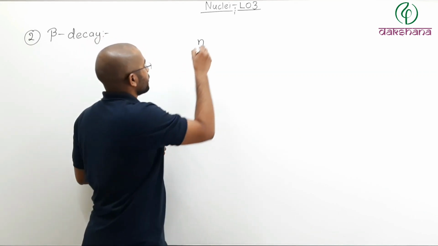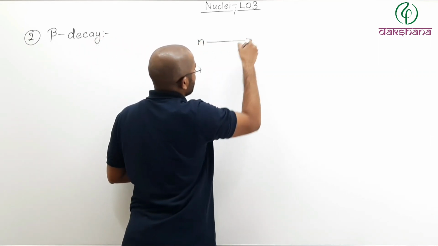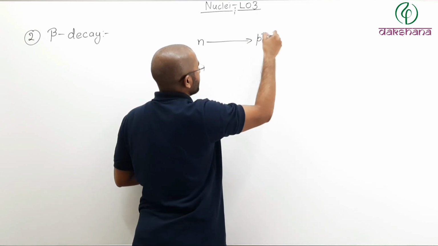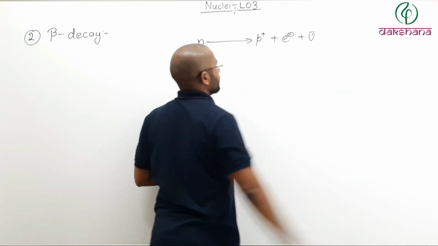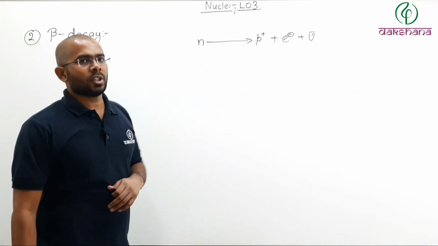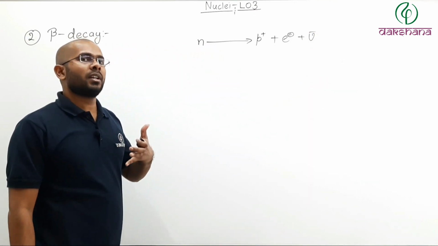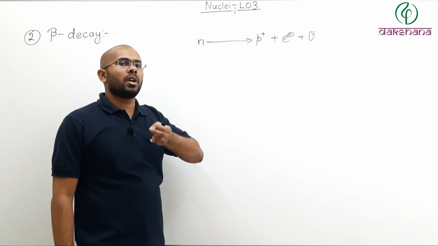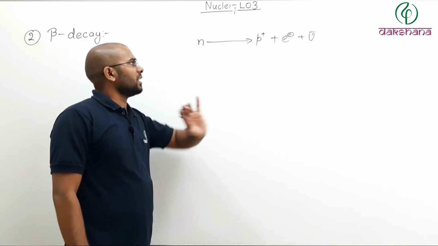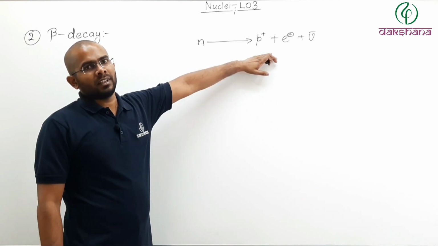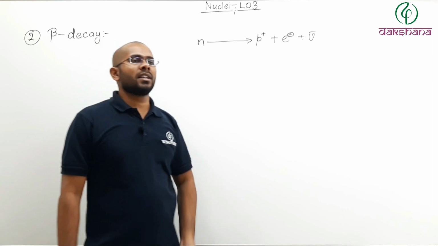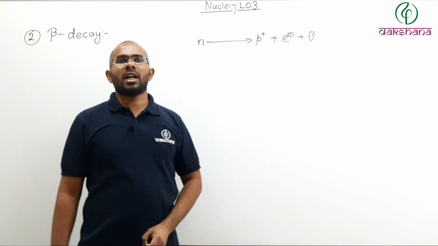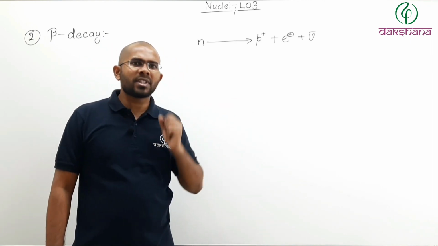So that free neutron, if it wants to change itself into a proton plus an electron plus an antineutrino, is this reaction possible? Now if you remember, mass of a neutron is slightly greater than mass of a proton. And as we have seen, since final mass is less than the original mass, some mass is missing.